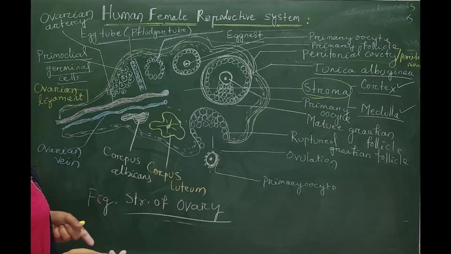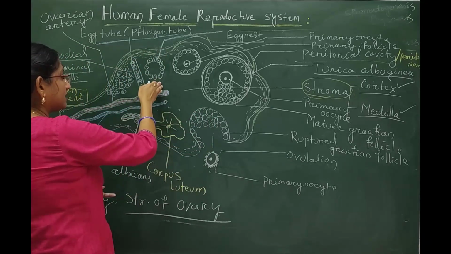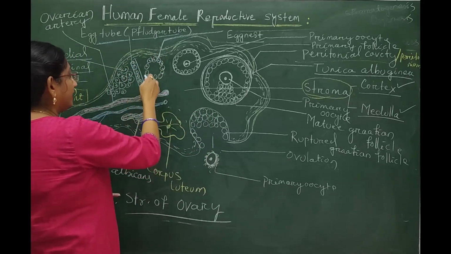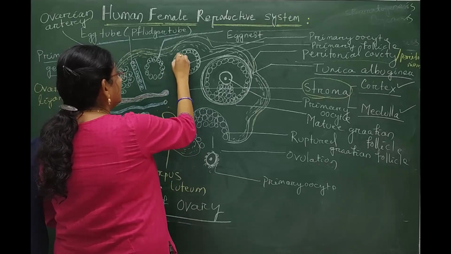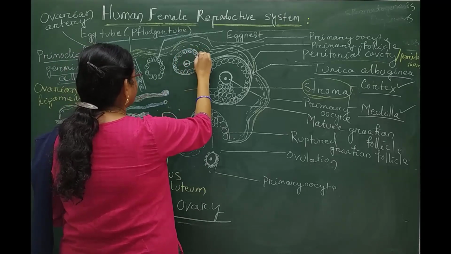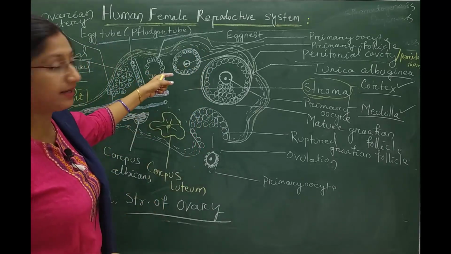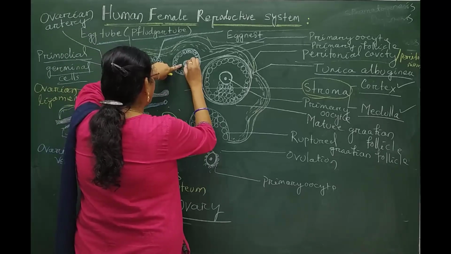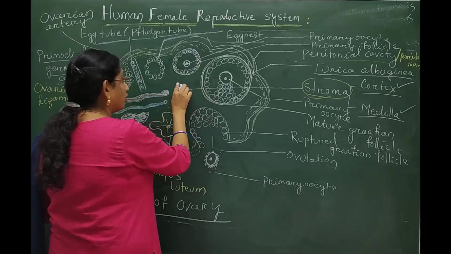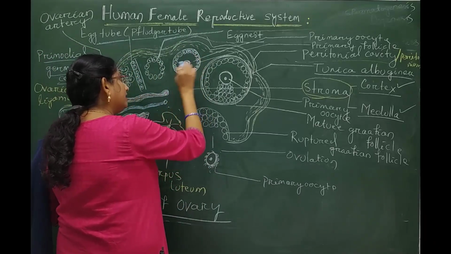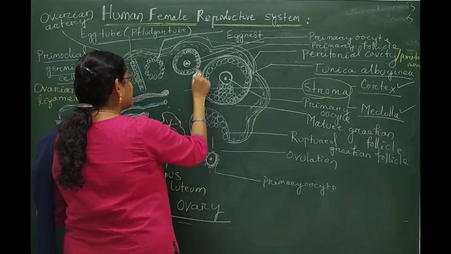Then, in due course of time, from the egg nest, the primary germinal cells of the germinal cubical epithelial tissue are provided. One primary germinal cell gets selected from this egg nest and comes to the central part of this follicle, and makes a structure where there is a central large cell, and surrounding cells are found.